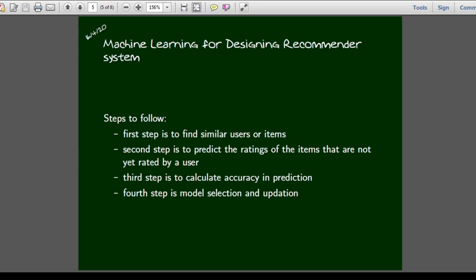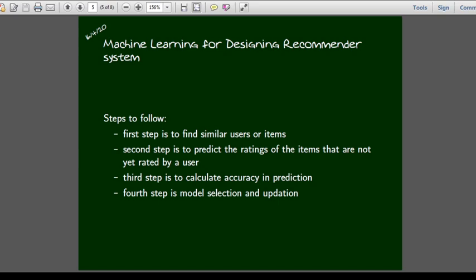How to find similar users and items? That is the main question. For that we can use machine learning. The purpose of machine learning algorithm here is to mathematically design some measures to find the similarity. An easier approach is to define the correlation. If the correlation is high, that means their tastes are almost similar. If the correlation is very small, their tastes are dissimilar. That is the idea. Then another one is distance measure, Euclidean distance.